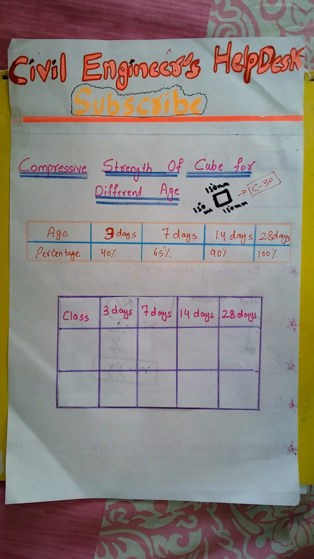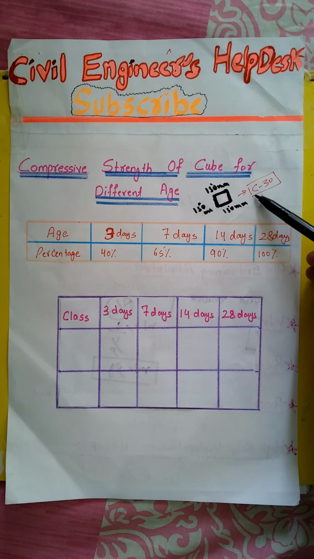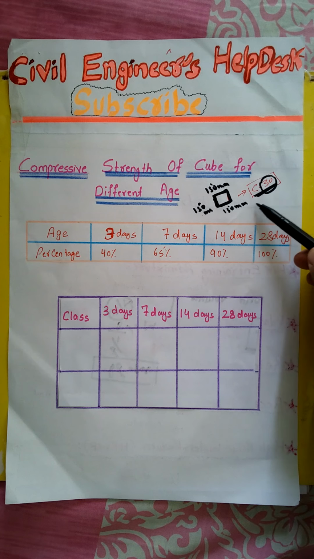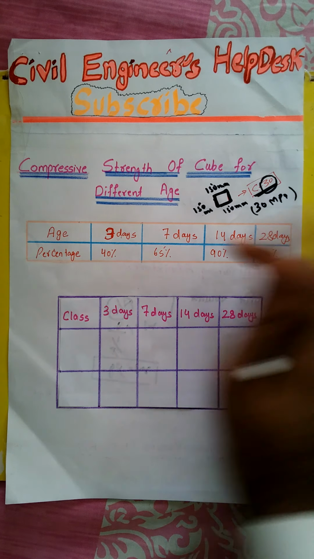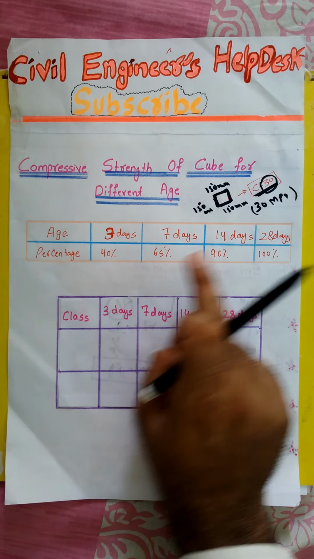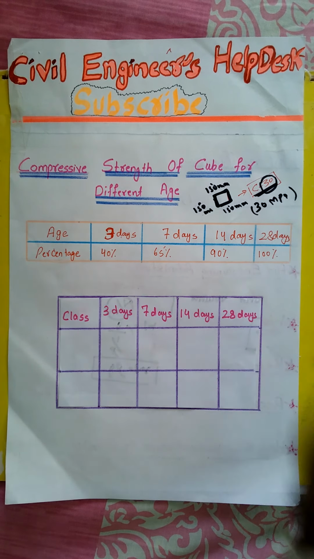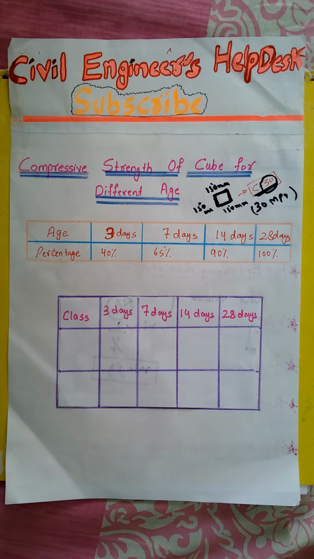And what is meant by actual strength? Actual strength means if the concrete is C30, its actual strength is 30 megapascal. So after 3 days the strength should be 40% of this 30 megapascal. I hope that you understand this.